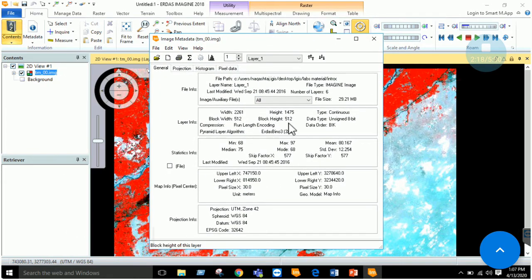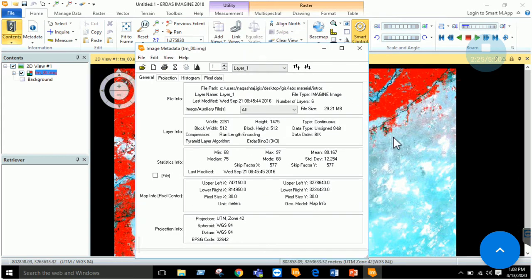Now this window displays the information about this imagery. In this general section, you can see that it has 6 layers or 6 bands. Its file size is 29 MB, and the width, height, and other information is given. There is also some statistical information. We will see what minimum, maximum, mean, median, and mode it shows.